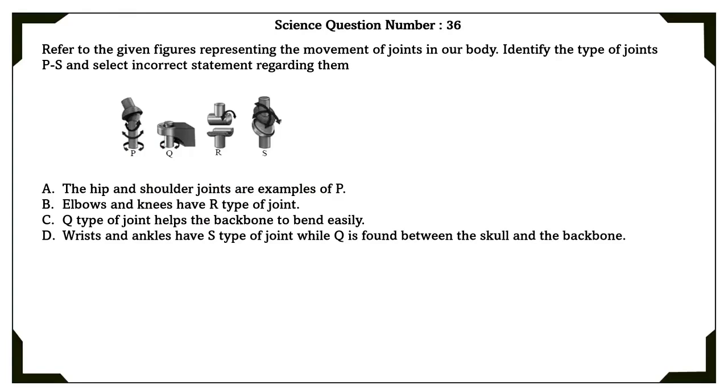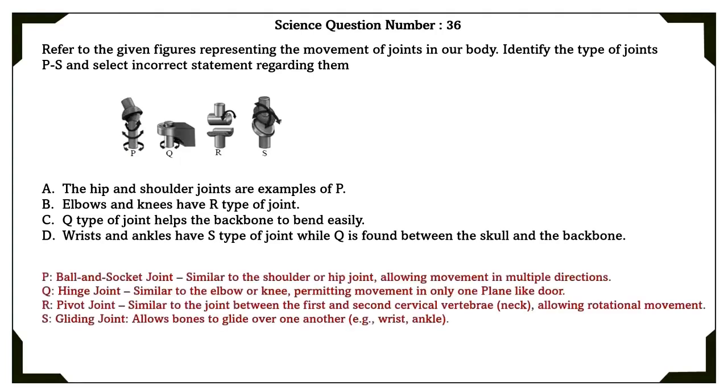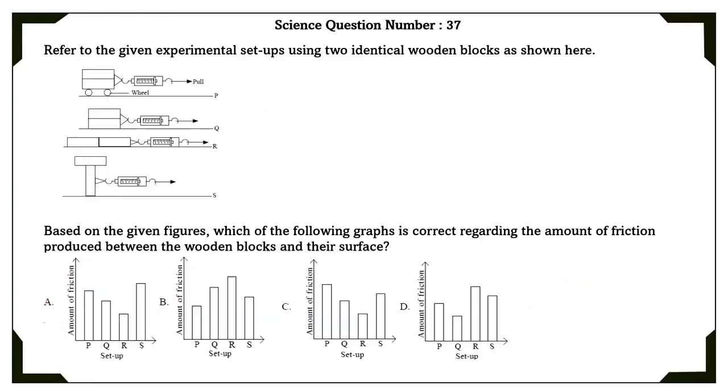Science question number 36. Refer to the given figures representing the movement of joint in a body. Identify the type of joints P to S and select the incorrect options regarding them. P is ball and socket joint, Q is hinge joint, R is pivot joint, and S is gliding joint. So according to this, the C option is the correct option.